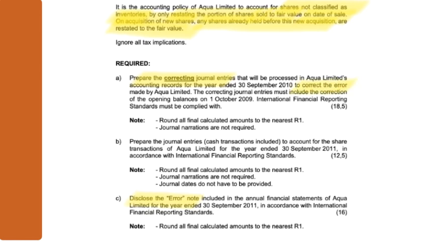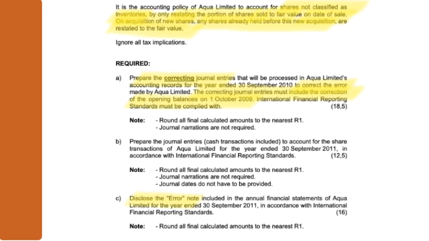And then they give it away a little bit, because you should have known this by yourself. If you can only post journals in 2010, there should be a journal fixing the opening balance in 2010. They say the correcting journal entries must include the correcting of the opening balance on 1 October 2009, which is the opening balance of your 2010 financial reporting period.